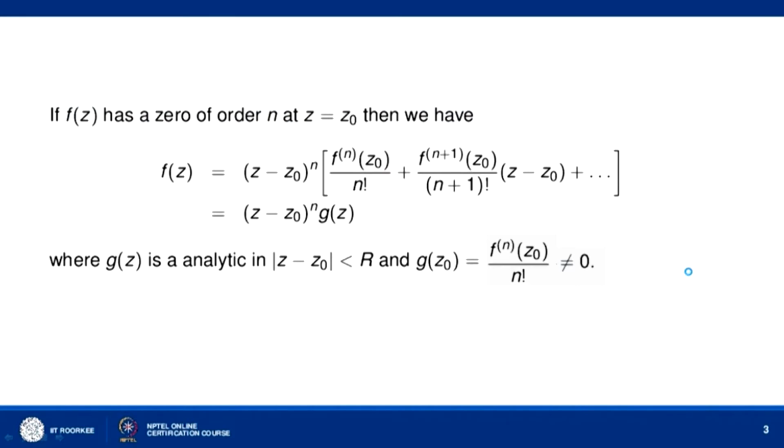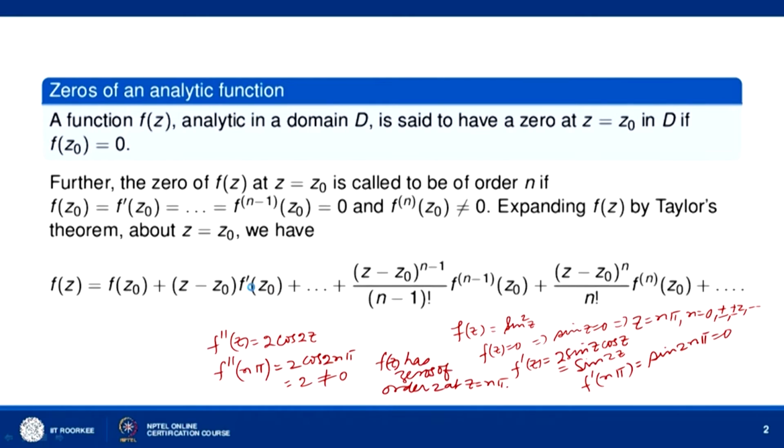So there we can take (z minus z naught) to the power n common, and we will get f(z) equal to (z minus z naught) to the power n into the bracket: f^(n)(z naught) over n factorial, plus f^(n plus 1)(z naught) over (n plus 1) factorial times (z minus z naught), and so on. Now the bracketed expression we can denote by the function g(z). It is a function of z, we can write it as g(z). Now g(z) is given by this power series in z minus z naught. So it is an analytic function, and this analytic function has the region of convergence of the Taylor series of f(z) about z equal to z naught.